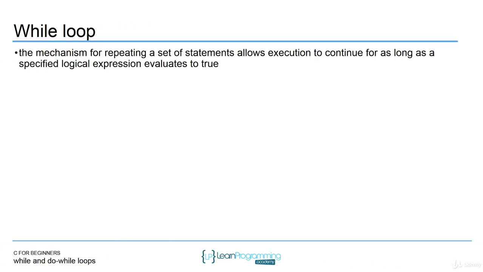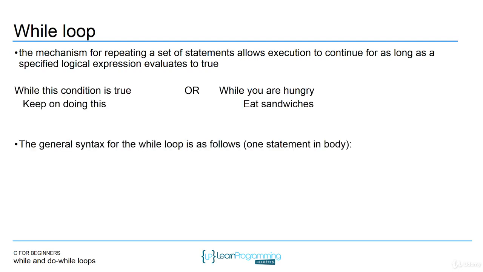So the while loop. The while loop is a mechanism for repeating a set of statements, and it allows execution to continue for as long as a specified logical expression evaluates to true. So more of the same here. Just like if statements will execute certain code, while statements will execute certain code based on a Boolean evaluation a number of times. Everything you can do in the for loop, you can do in the while loop. It's just different syntax. So what the while loop looks like is something like this.